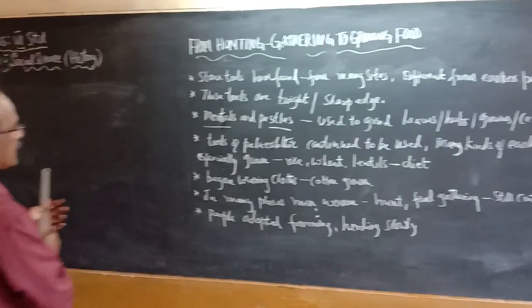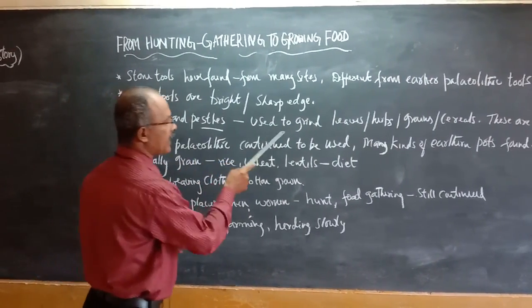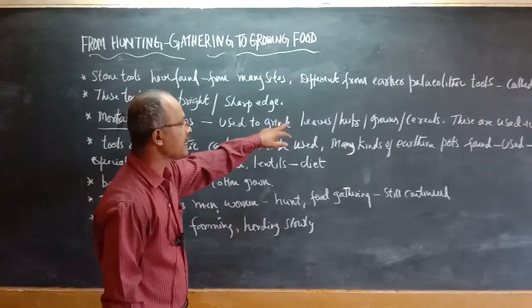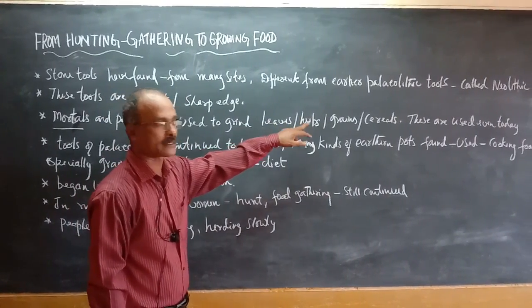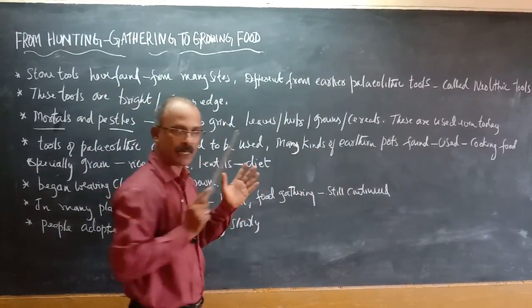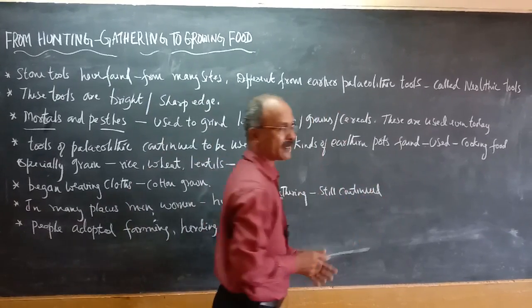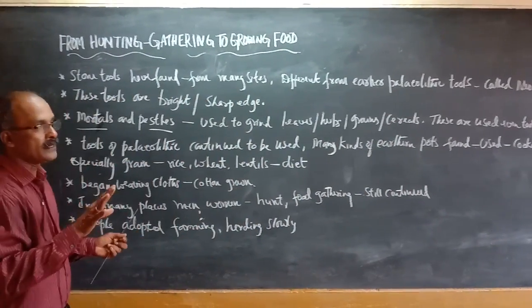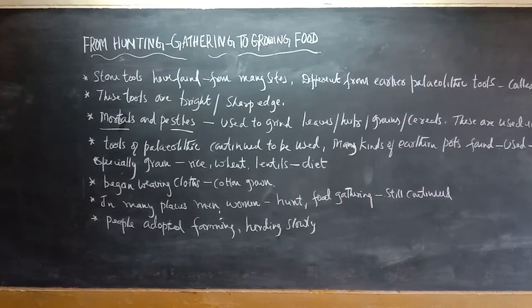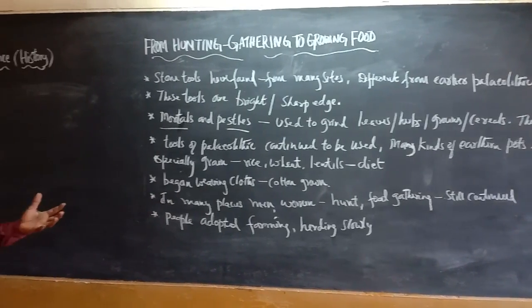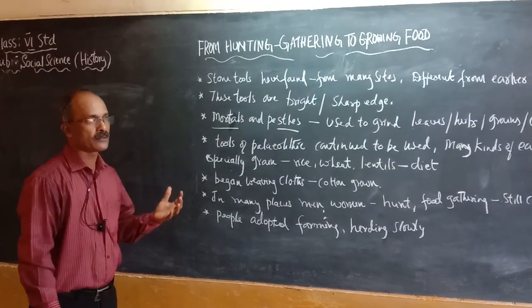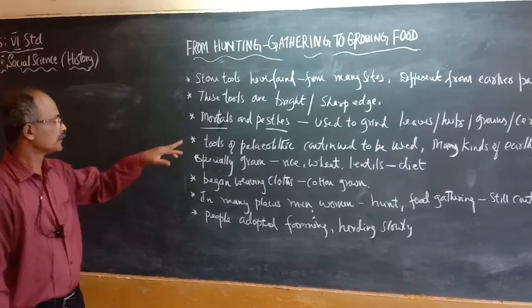So mortars and pestles were used, why? Especially in those days, to grind leaves, herbs, grains and cereals which were available. These are used even today, in some towns and cities, especially in rural areas. People are very familiar with them.